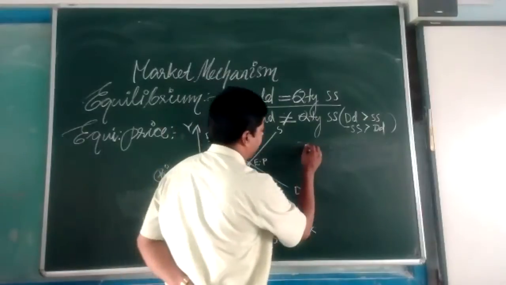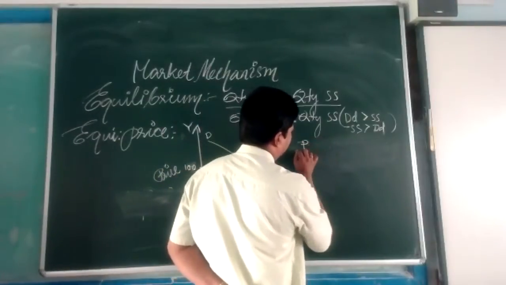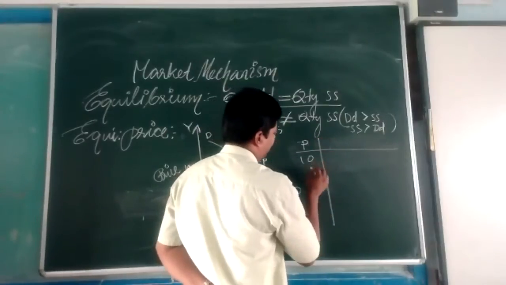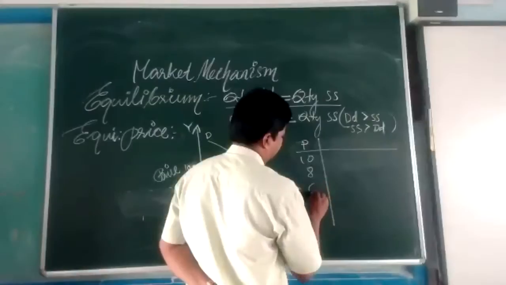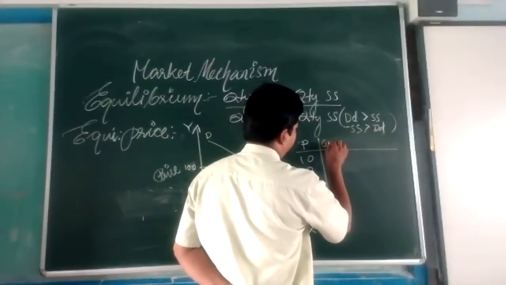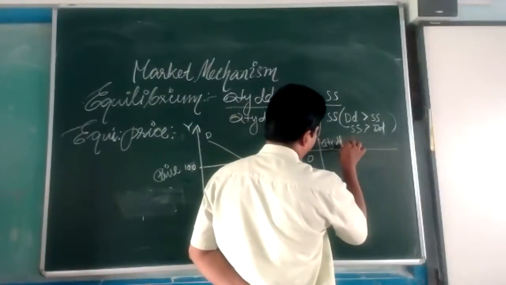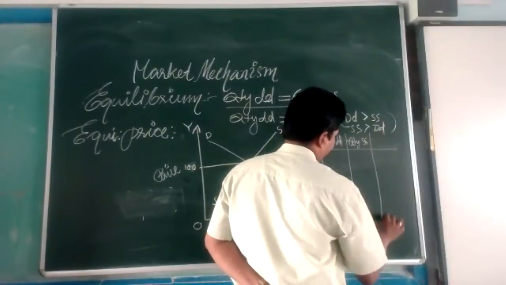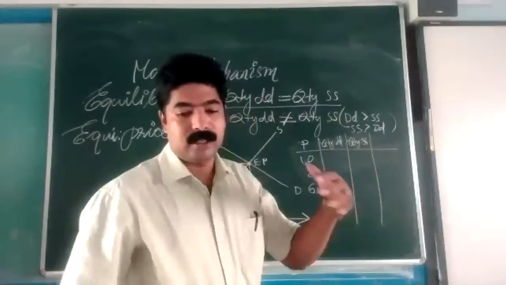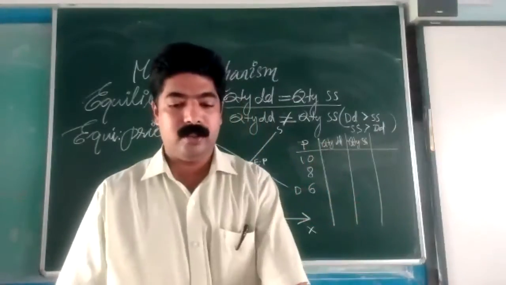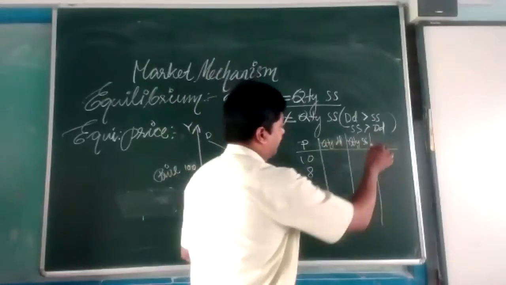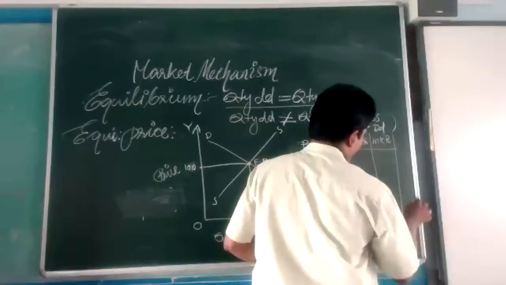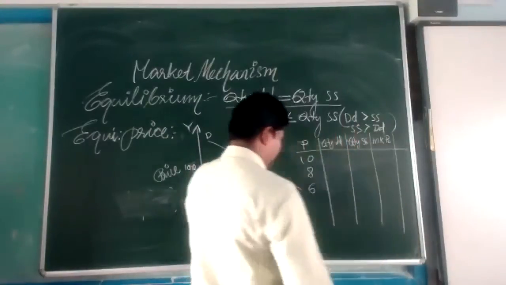So with that, see the price of this commodity. There are three prices given, in a simple way: 10, 8, and 6. And now the quantity demanded and then quantity supplied, another one. Then what about the market positions? Okay, market positions as well, we will write the market position.